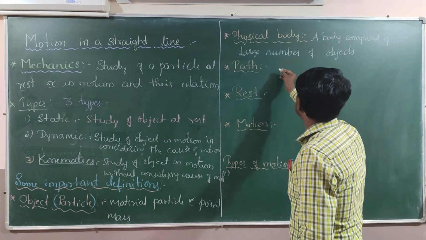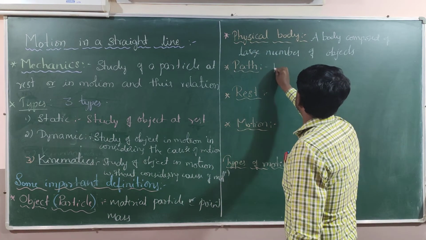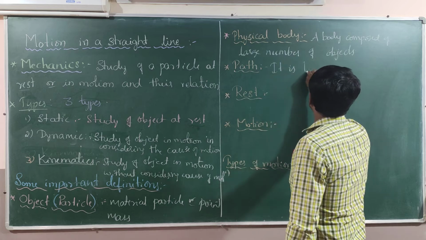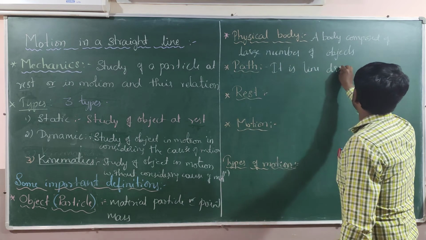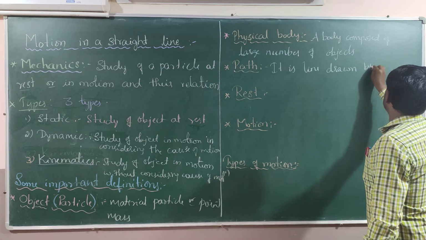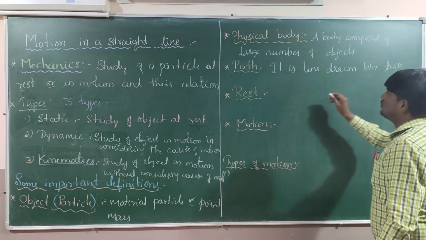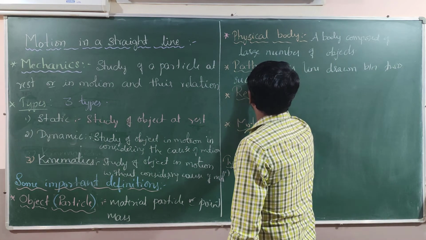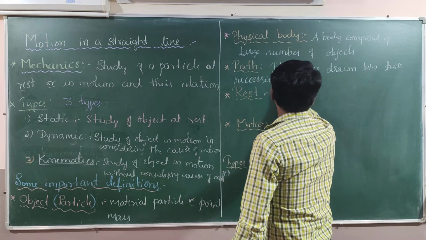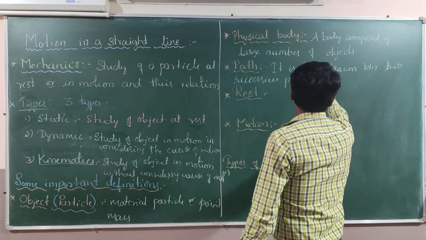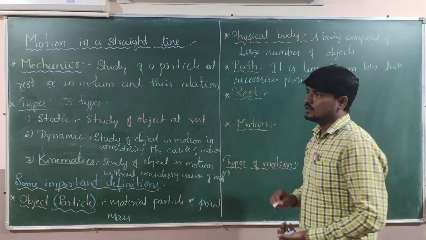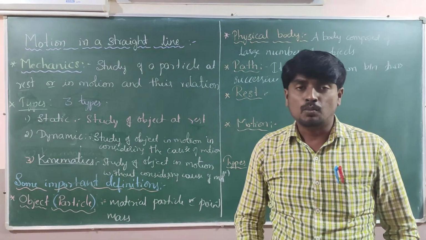So path is the line drawn between two successive positions.